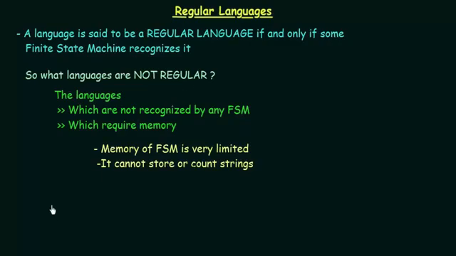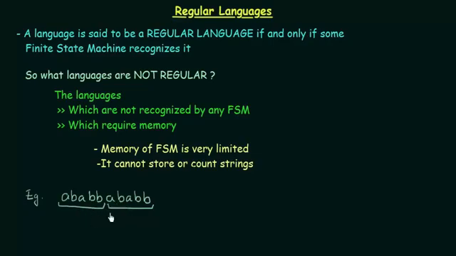Alright, so I hope that was clear. Let us take a few examples to make it more clear. For example, suppose I have a language of this form: A, B, B, followed by A, B, B. So what is the rule that this language follows? The rule is that the first 5 letters, A, B, B, are repeated again. Exactly the same thing should be repeated again. That is the kind of rule this language follows.